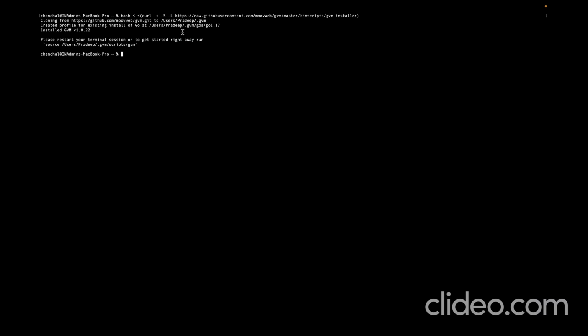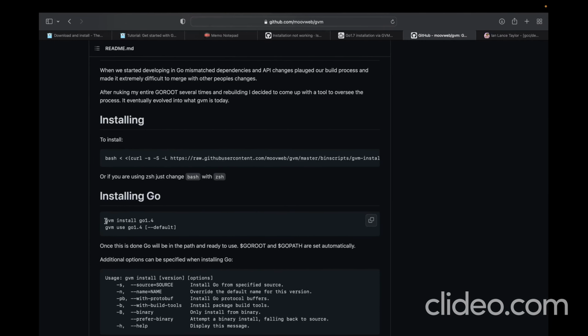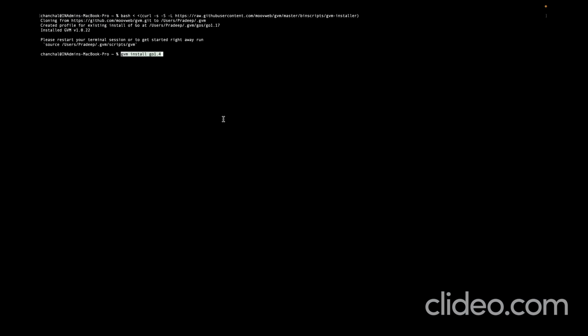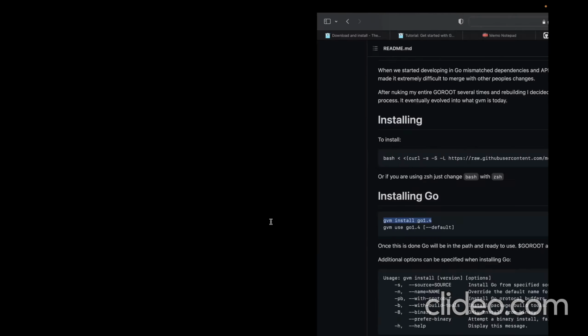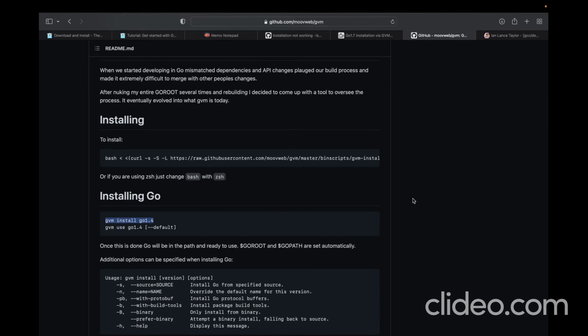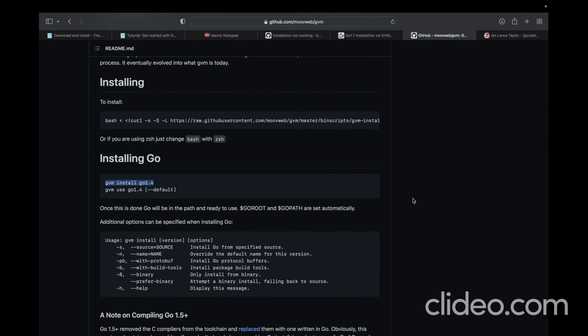So looks like it has installed GVM. So you just need to run gvm install. Let's say we are installing Golang 1.18, then we will end up installing Golang of this version. Just wait for a minute, and till then we can proceed with this document.